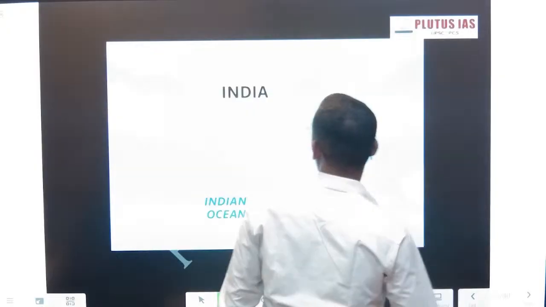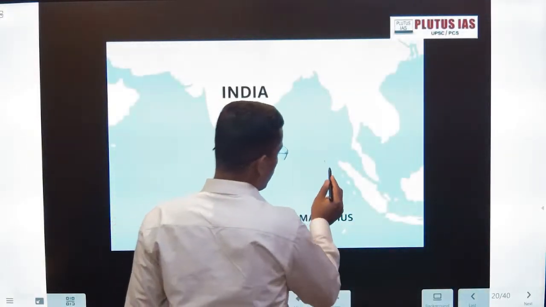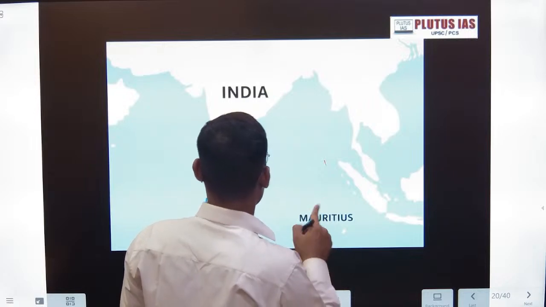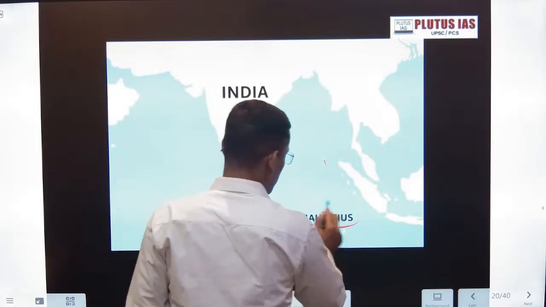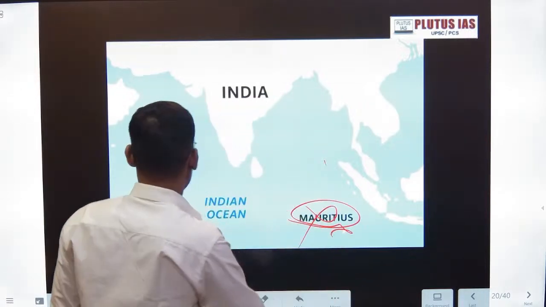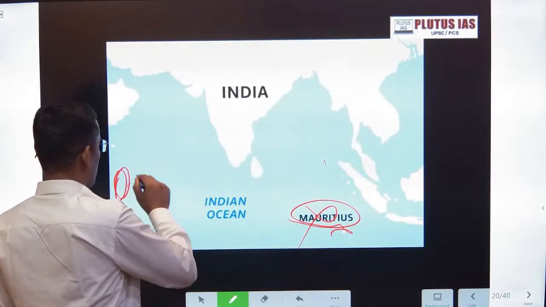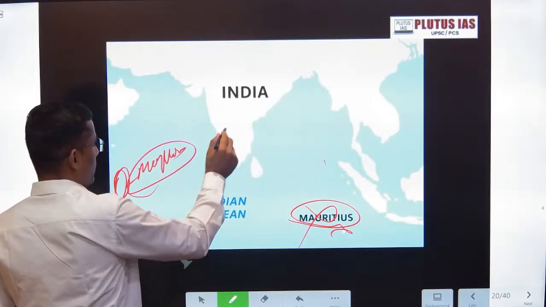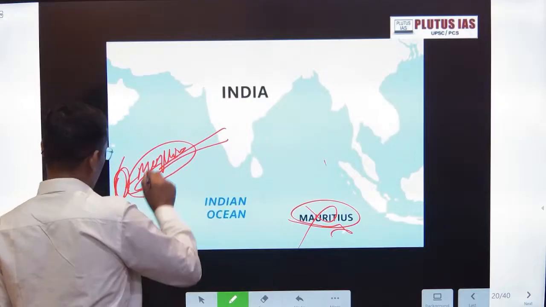Now, why I have discussed the news, and if you want to see the location of Mauritius, I think this map is wrong because they have shown it incorrectly. Actually, this is the Indian Ocean. This side is Mauritius. Done.